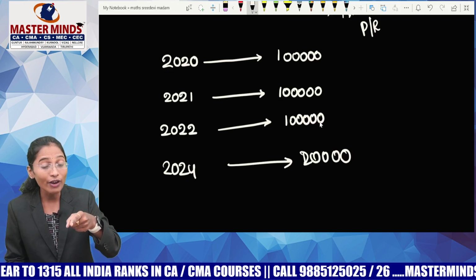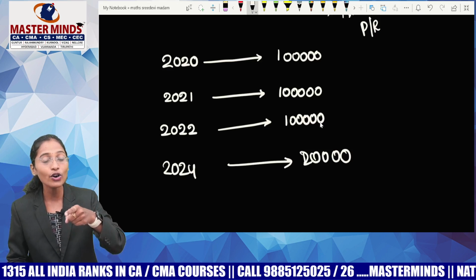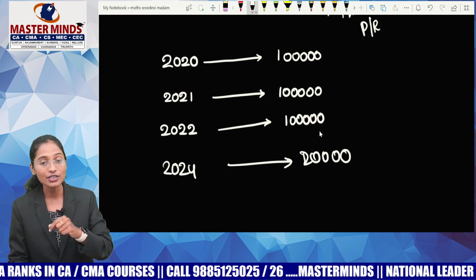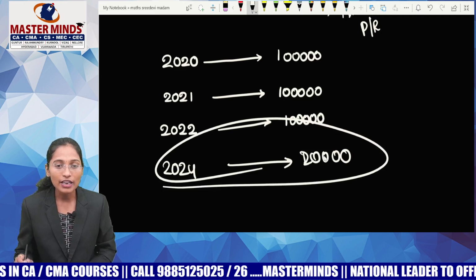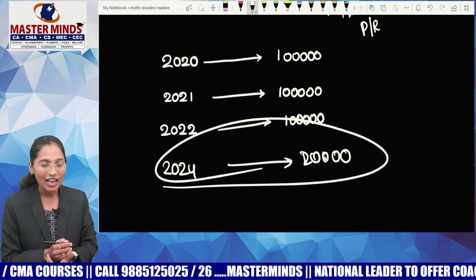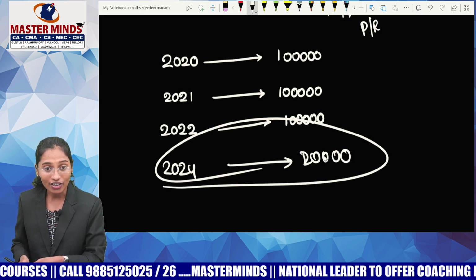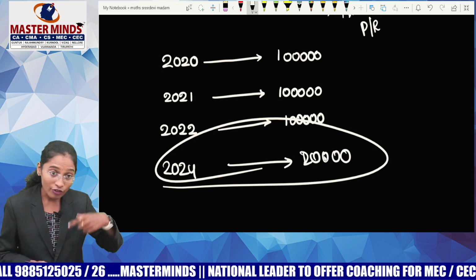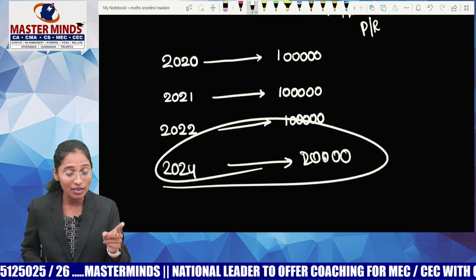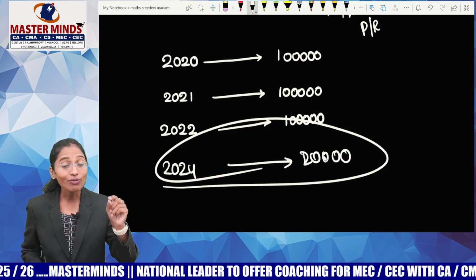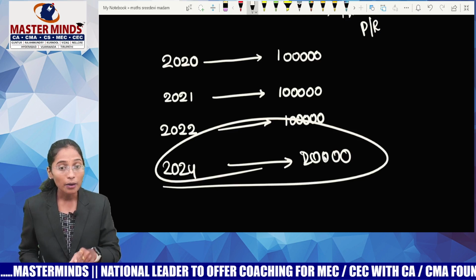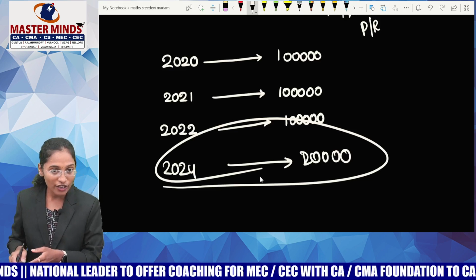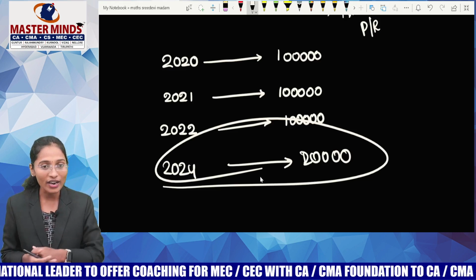If I deposit 1 lakh on January 1st 2023, I will get interest for 2 years. But I'm depositing my money on January 1st 2024, which means I'll get interest for only 1 year. But for that 1 lakh, I need to get interest for 2 years. Here I'm missing one thing, and as a consequence, I'm missing interest for 1 year.